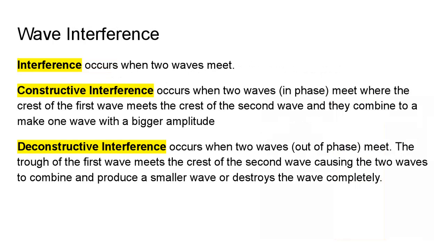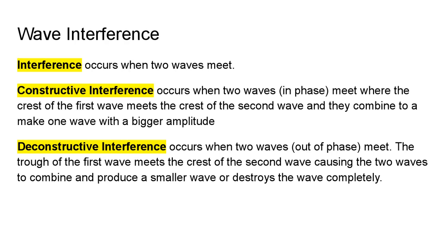So waves actually, part of the behavior we study of waves is interference. So interference occurs when two waves meet. So constructive interference occurs when two waves in phase meet, with the crest of the first wave meeting a crest of the second wave, and they combine to make one wave with a bigger amplitude, so a bigger wave.